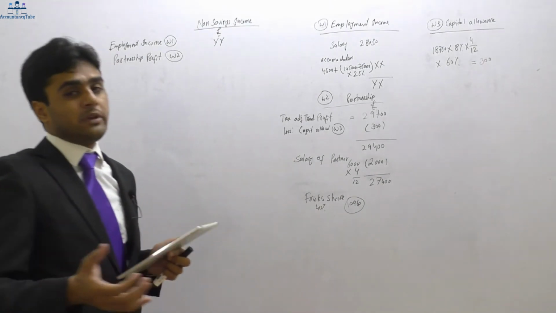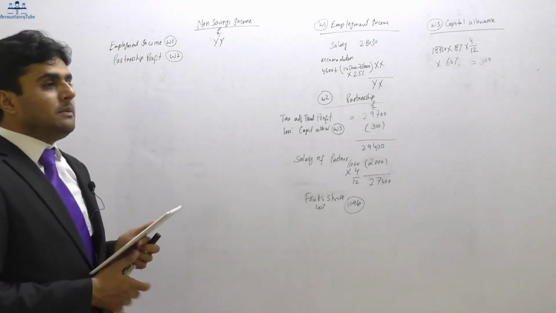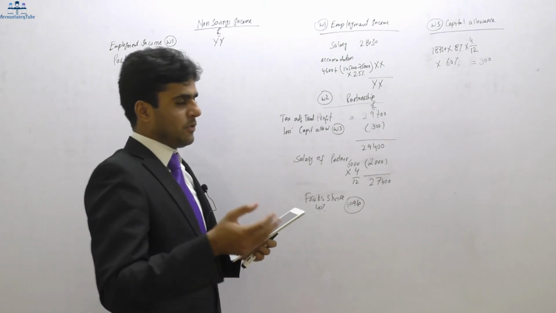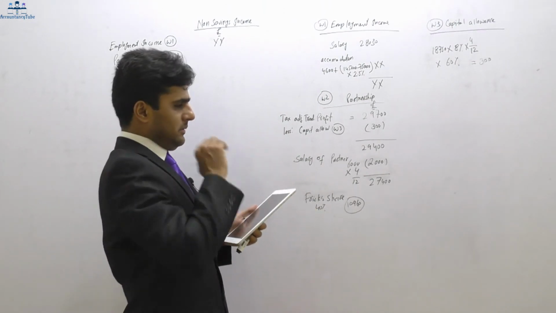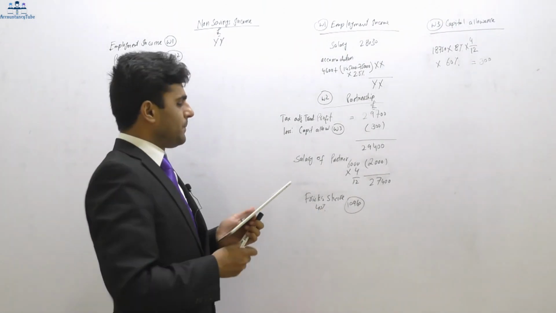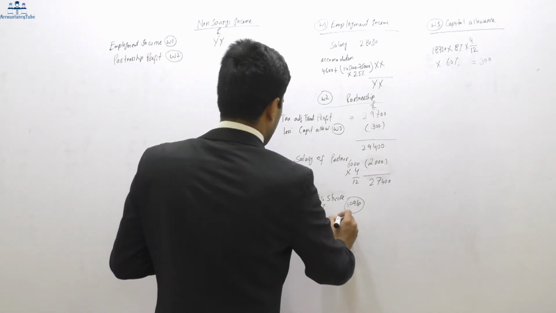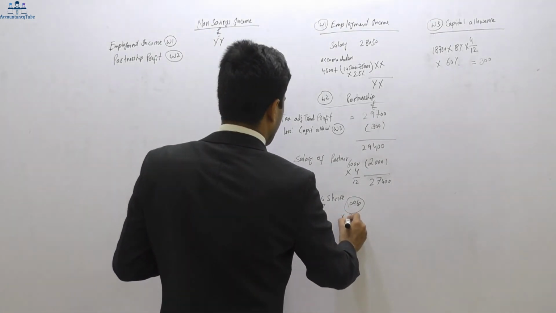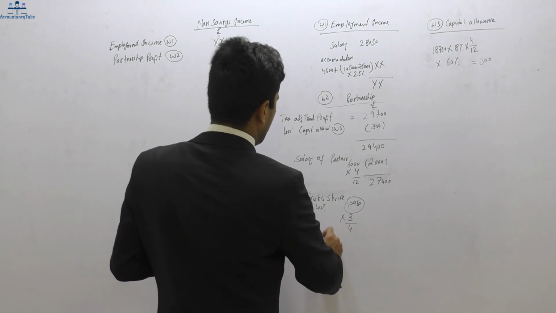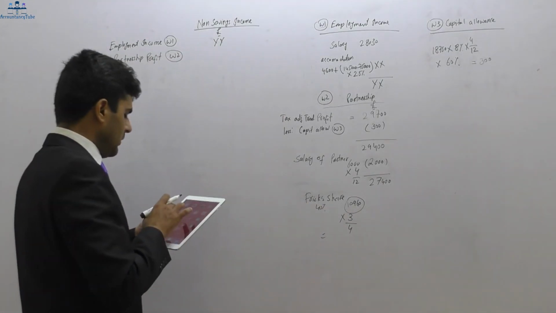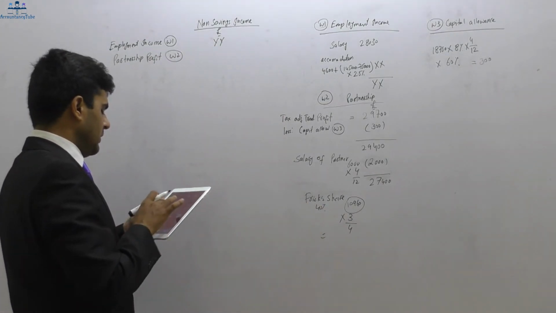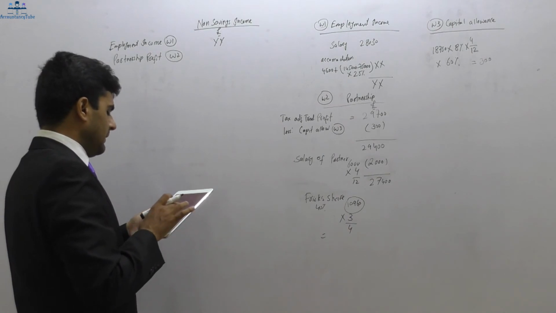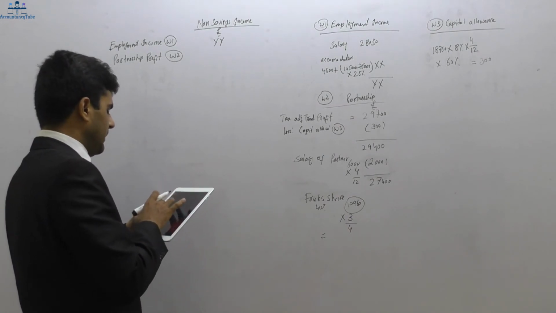So from the start of the trade to the next 5th April will be 3 months. So we only have to take 3 months' worth of profit, so multiply by 3/4, because the total profit is for 4 months. As I said, for every partner there will be a separate basis period.